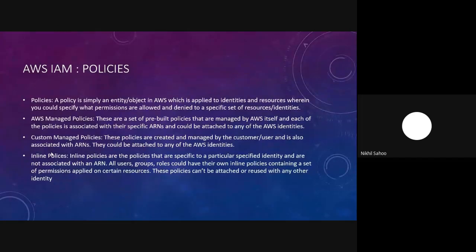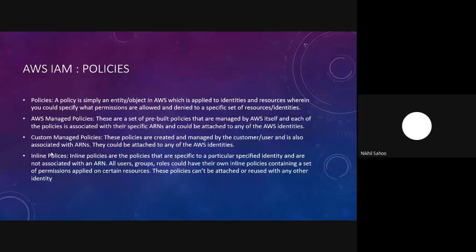AWS managed policies are something that comes pre-built with AWS itself. All of these AWS managed policies have a specific policy ARN. ARNs are, you could say, unique IDs that are associated with every AWS resource. Similarly, custom managed policies are created by ourselves, by a customer or a user, and are not managed by AWS. Custom managed policies are also associated with a particular ARN.